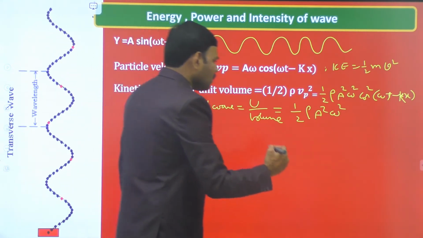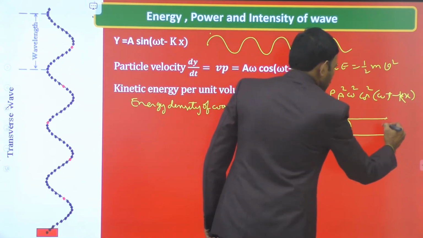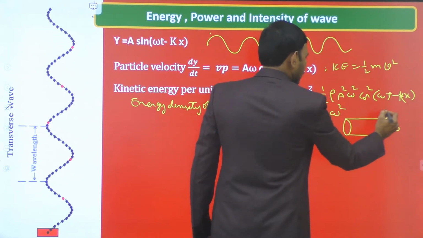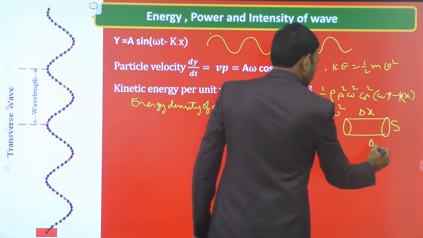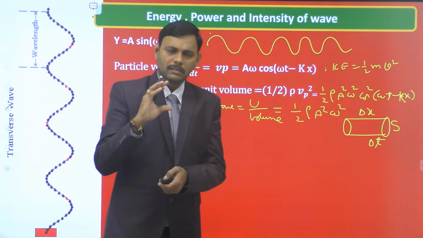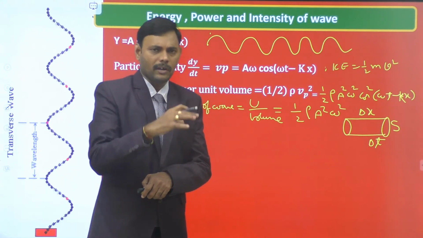Suppose we consider the wave traveling in a region of area of cross section S, and the length of the path traveled by the wave is Δx, time taken is Δt. Let us assume a finite cross section of area S and length Δx.